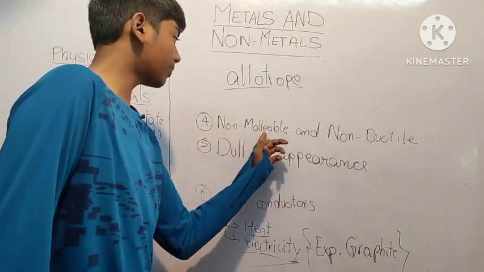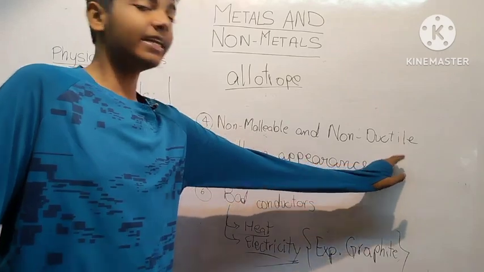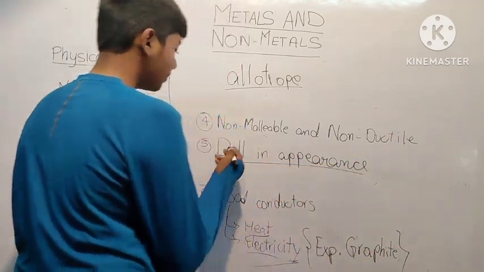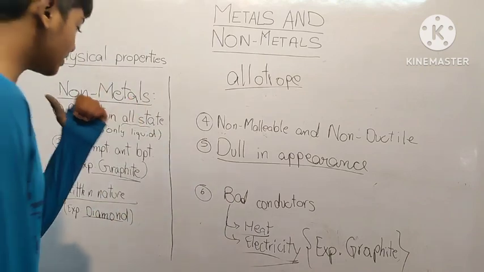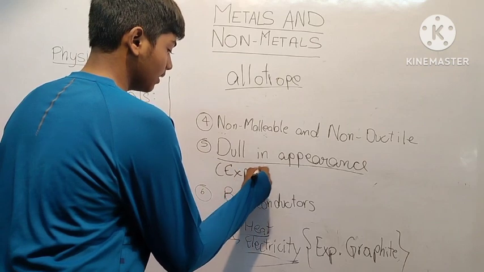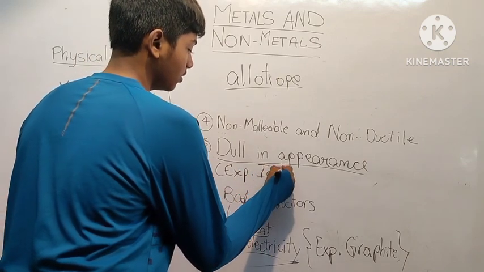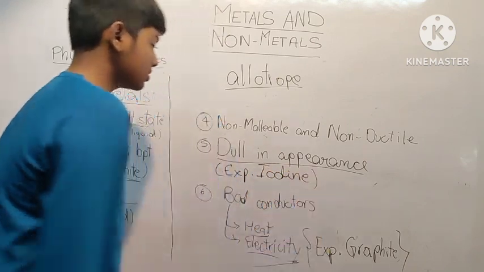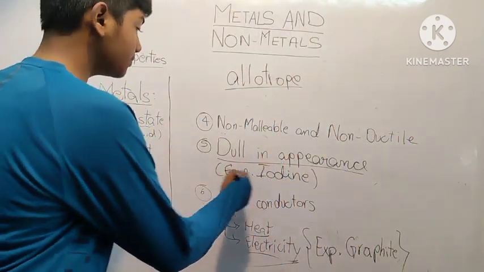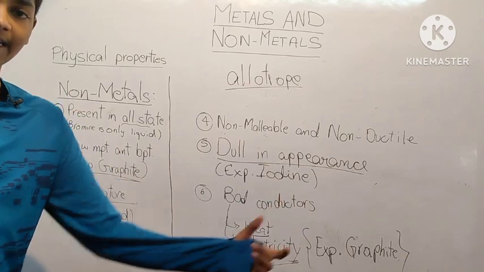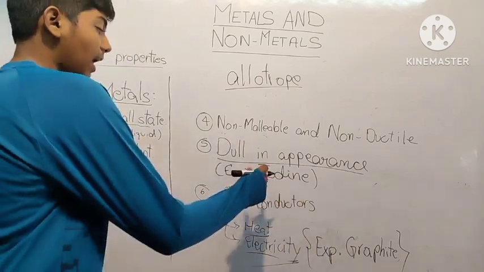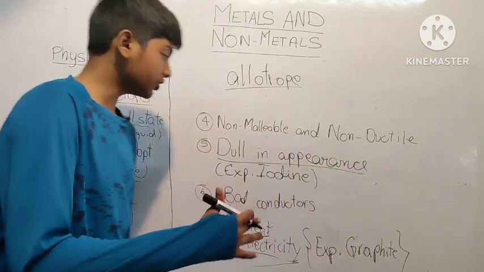We know malleability is the property to be beaten into thin sheets, and ductility is the property to be drawn into thin wires. And they are usually dull in appearance. Metals are lustrous, but non-metals are dull, they are not shiny, except iodine, because iodine is a lustrous non-metal. And remember, diamond is not an exception to being dull, because diamond only shines when we give light to it. Otherwise, iodine is naturally lustrous.